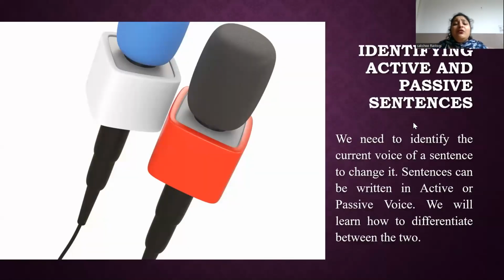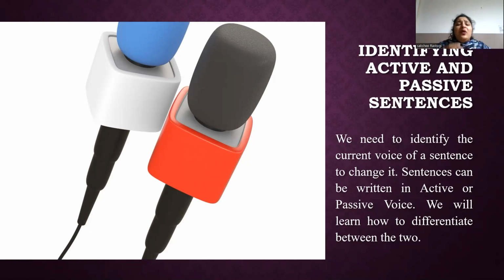So find the main verb. The main verb is the action word in the sentence. It's the word that tells what the subject is doing or what is happening to the subject. For example, the dog bites the man. Here the main verb is bites. Then you have to identify the subject. The subject is the noun or pronoun that performs or receives the action. It's the word that the verb is acting upon. For example, the dog bites the man. So here the subject is dog.